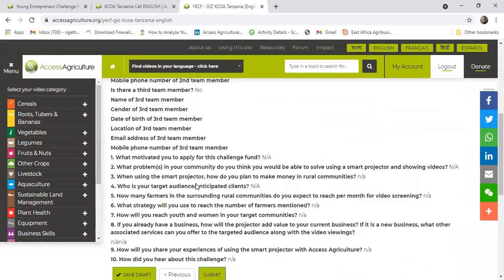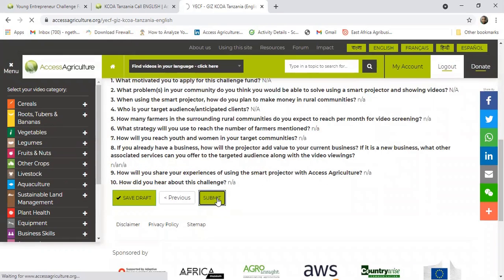Once you're comfortable with your application, then now you'll be able to submit your application.